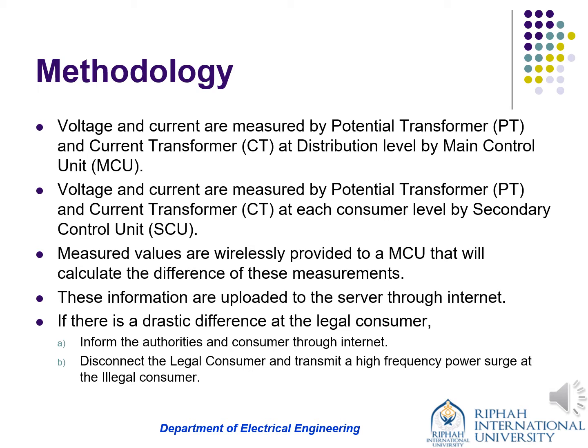Then these measured results are wirelessly provided to the main control unit, which will check whether there is any difference between these measurements. This information will also be uploaded to the server. Then if there is any difference between those measurements at a legal consumer, it informs the authorities and consumer through the internet. It will disconnect the legal consumer and will transmit a high frequency power surge at the illegal consumer.